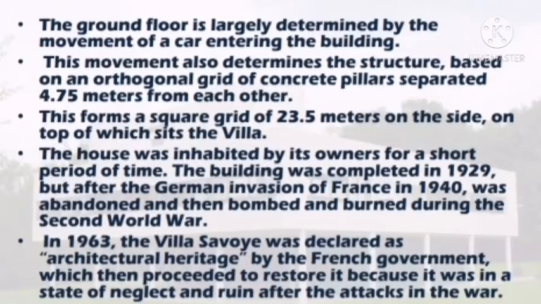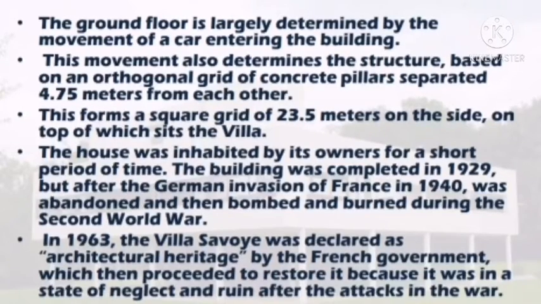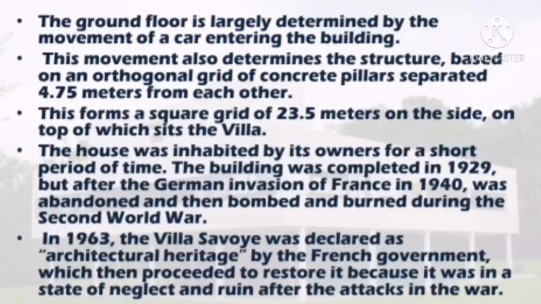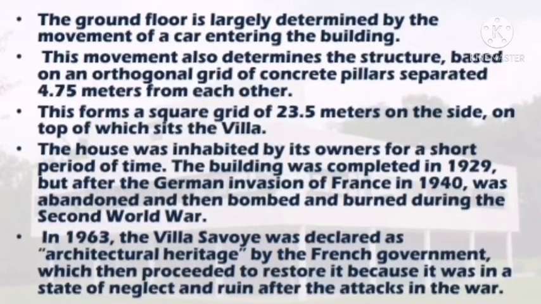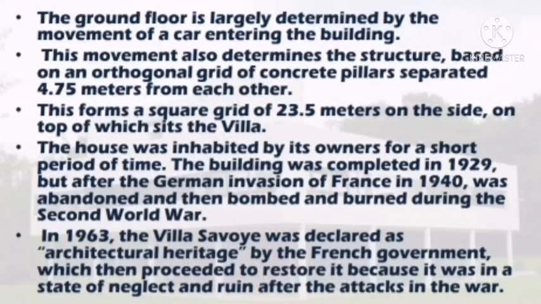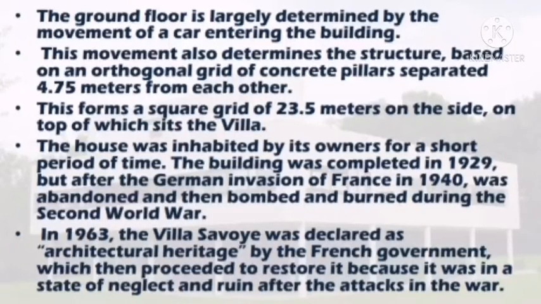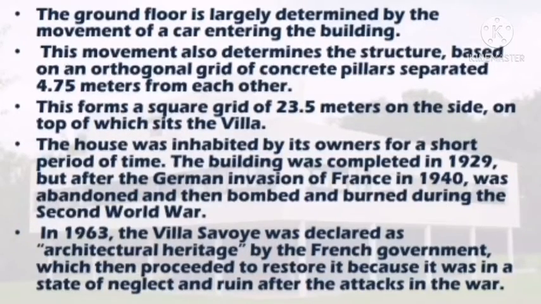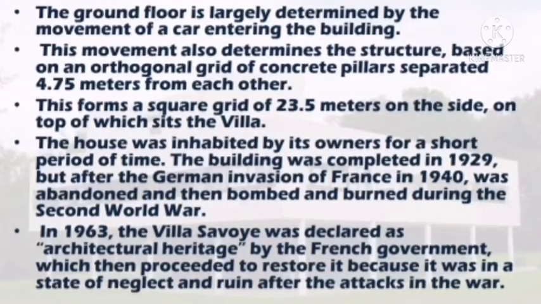According to the site, we'll see the ground floor plan, which is largely determined by the movement of the car entering the building. This movement also determines the structure, and the structure is based on an orthogonal grid of concrete pillars separated 4.75 meters from center to center of each other. The form is a square grid, 23.5 meters on the side, on top of which sits the villa. The house was inhabited by the owner for a short period of time.